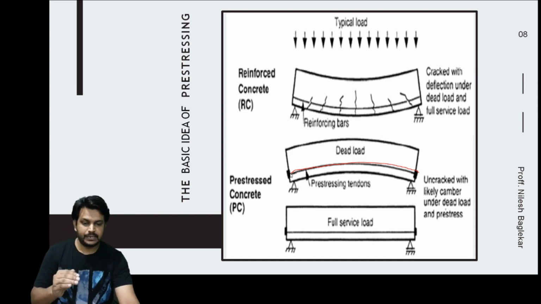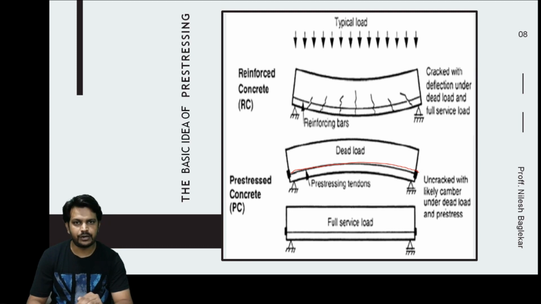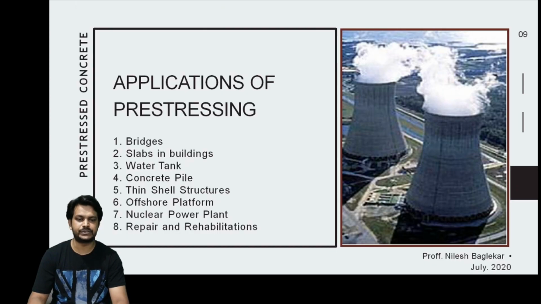It means that there is a tensile stress at the top layer and compressive stress at the bottom layer prior to the service load. But as soon as the service load is applied, you can see in the last figure over here, the camber has disappeared, and the compressive stress which was developed in the bottom is cancelled out by the tensile stress developed due to the external load, and effectively the load is sustained by the beam. So this is the basic principle, or basic idea, of pre-stressing.